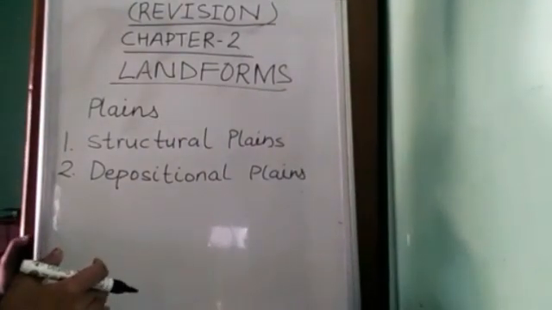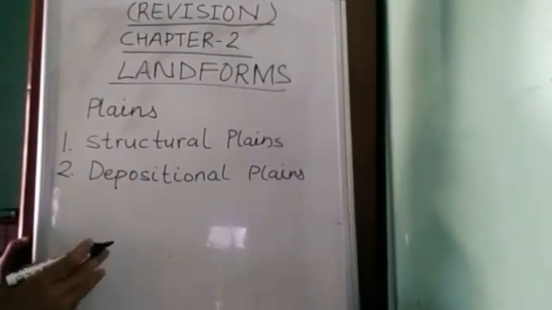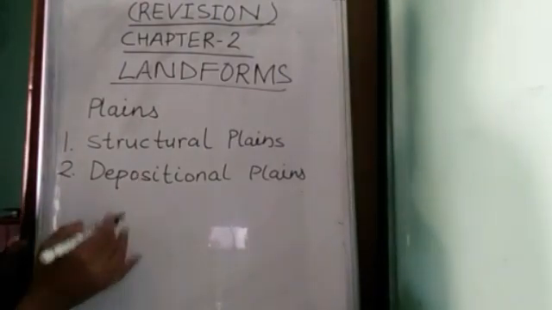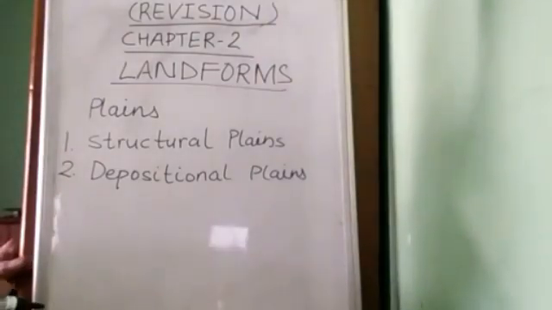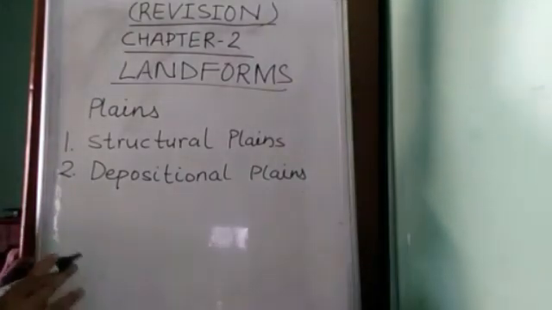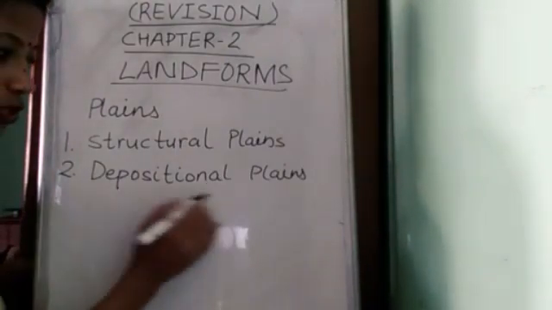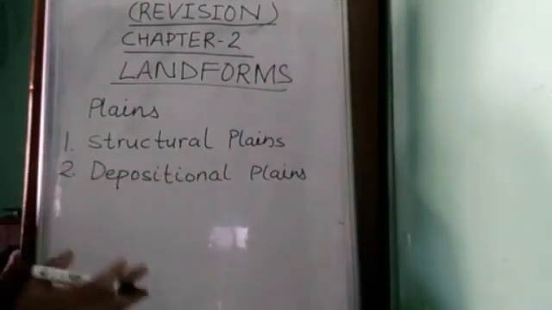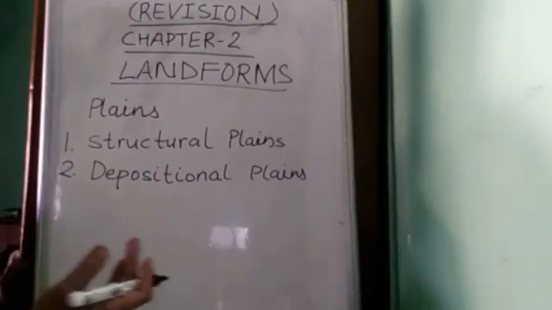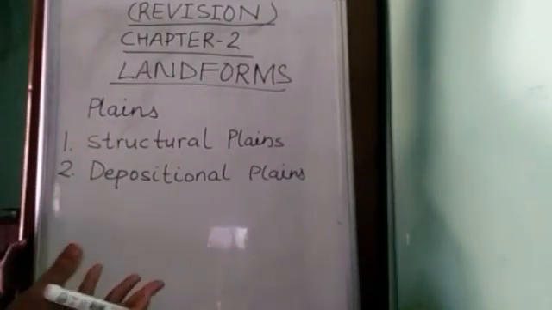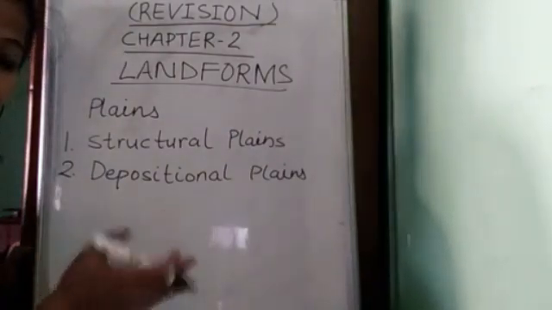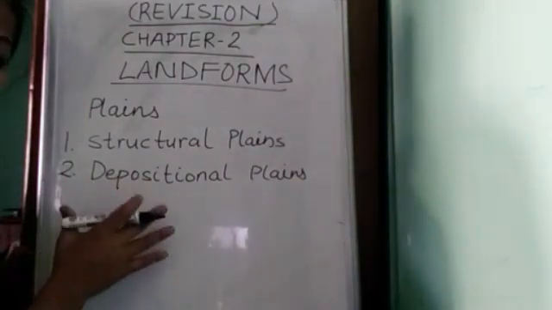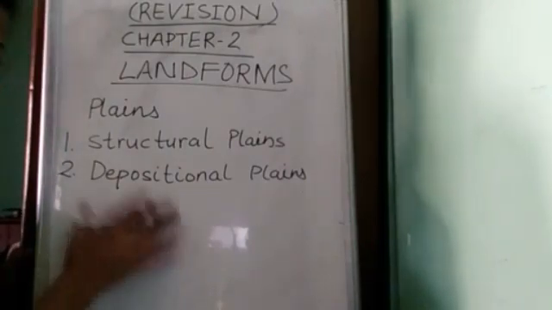The plains formed by the deposition brought by rivers are called depositional plains or alluvial plains, and they form the most productive agricultural plains of the world. Examples: the Nile Delta of Egypt and the Ganga-Brahmaputra plains of India.